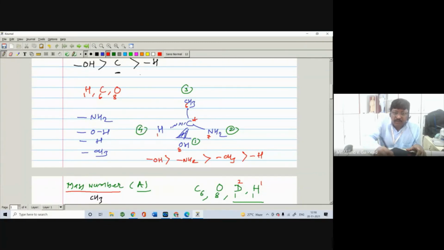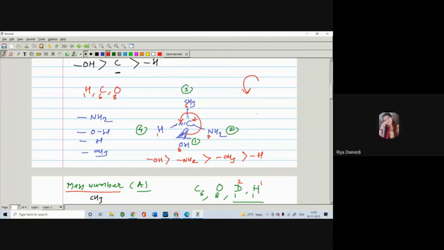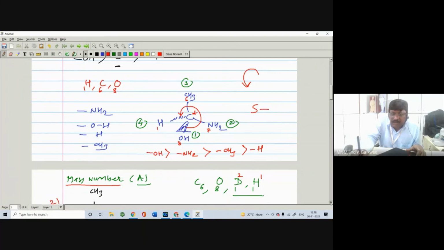Your eyes travel in which direction? 1, 2, 3, and 4. What is the configuration? It is anti-clockwise. So what is the configuration? Anti-clockwise means which configuration? Yes, the S configuration. Right. Now next one.